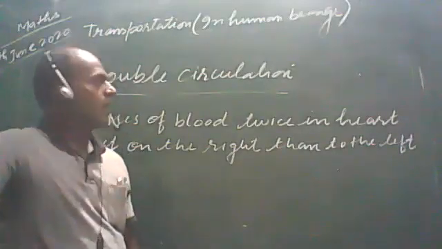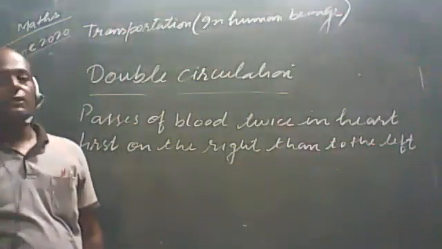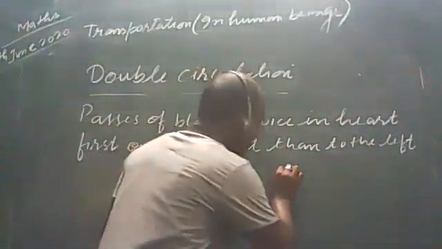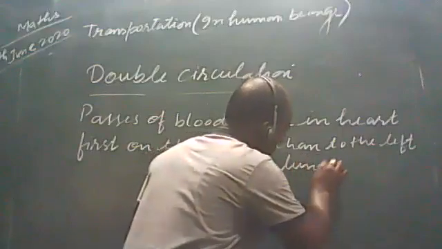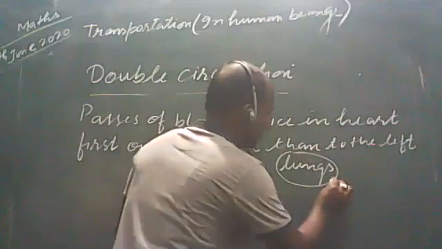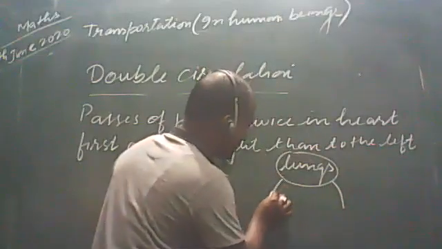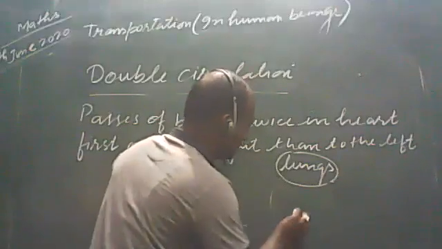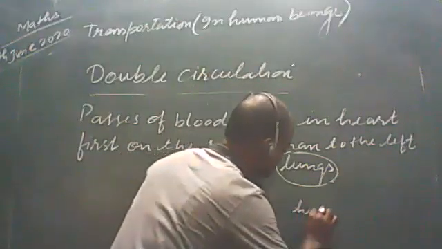What happens, students? As we have studied about the systemic circulation of blood in our body, we have discussed that if this is our lungs, from the lungs two veins start to arise. Suppose that this is the human heart.